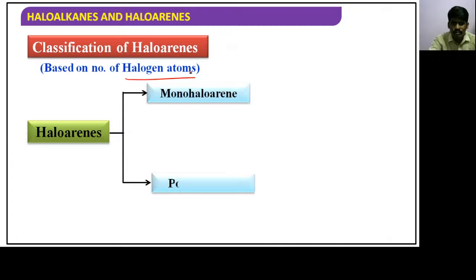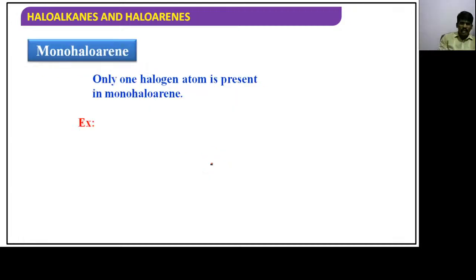How many types are there? Same as before. The first type is monohaloarene and the second type is polyhaloarene. Monohaloarene means only one halogen atom is present, and polyhaloarene means two or more halogen atoms are present. Monohaloarene means only one halogen atom should be present.